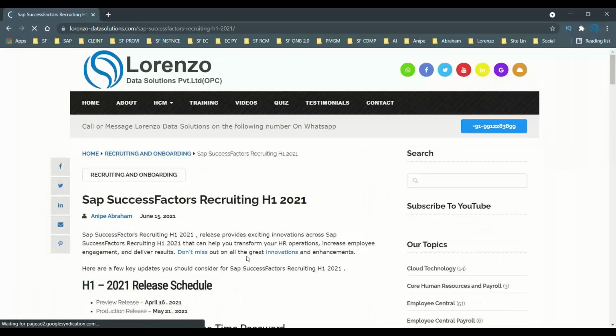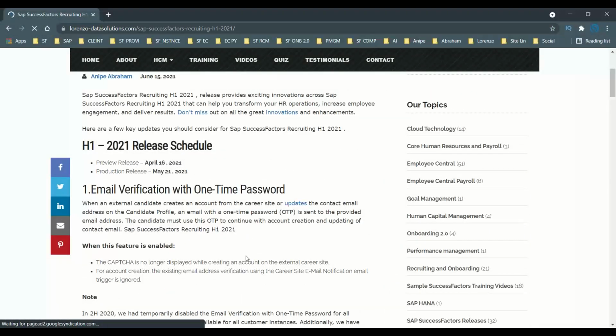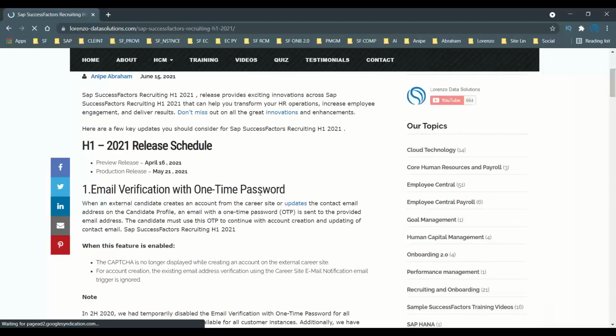From this SuccessFactors Recruiting H1 release, the first enhancement that everyone should be aware of is email verification with a one-time password. For all the external candidates who are going to create their profile, earlier it was just CAPTCHA, Google CAPTCHA was supported. So you could enter your Google CAPTCHA configuration, and then you were able to create your profile and apply for whatever jobs were being posted.